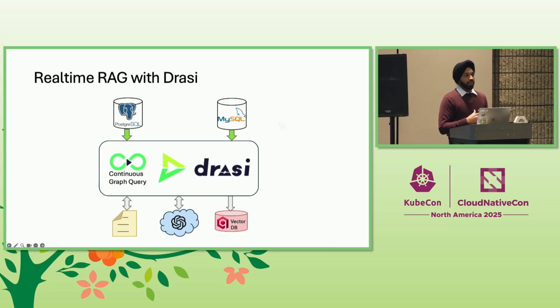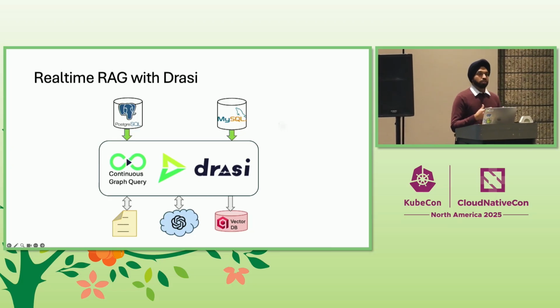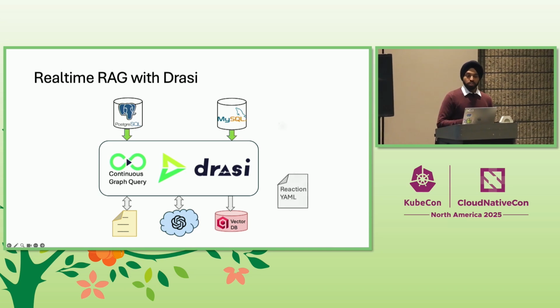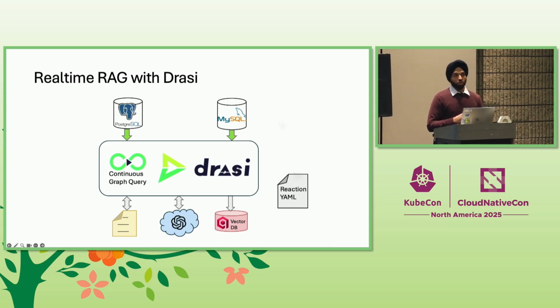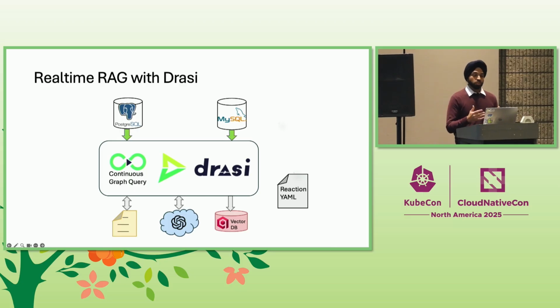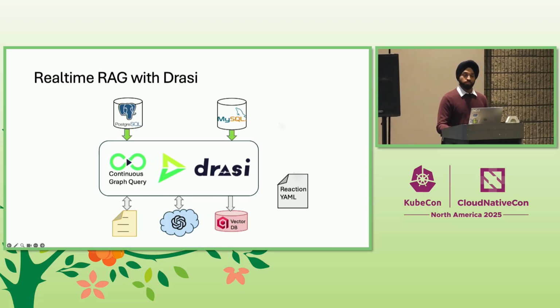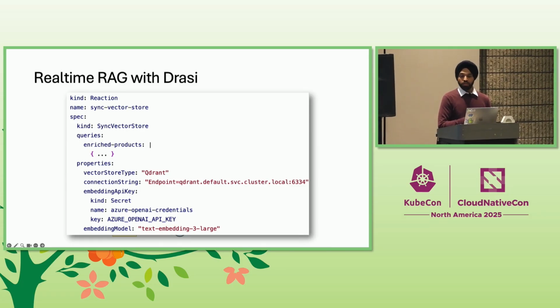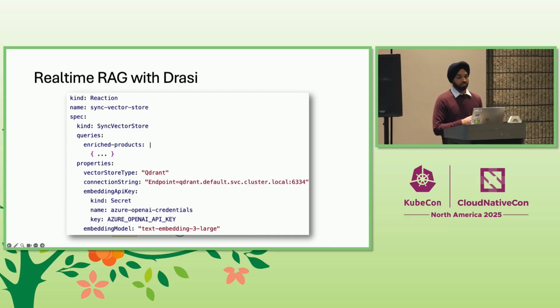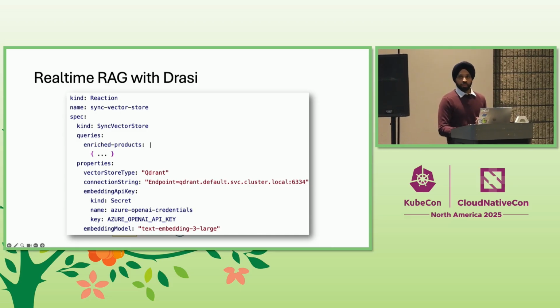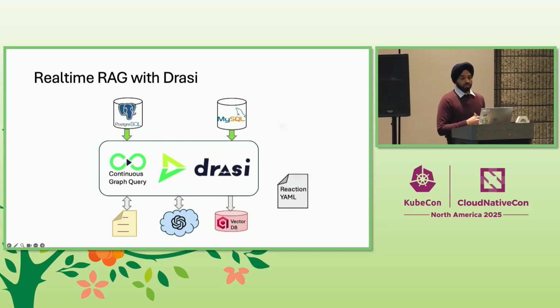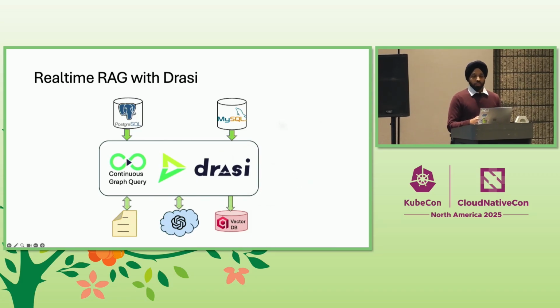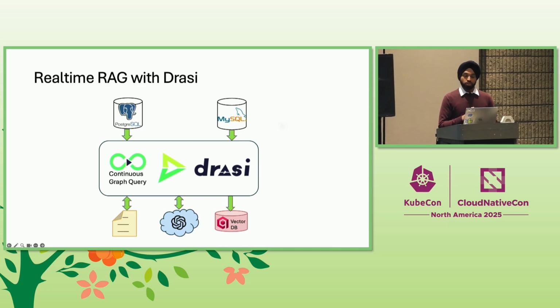Now, the queries are maintaining this live result set, right? So the question is, what can we do with this live result set? Well, the final piece of config tells Drasi about the actions that you want to take with this live result set. And we can also tell Drasi what to do when the result sets change. So this is the simple YAML file for our RAG scenario. So here we are telling Drasi to use the embedding model from OpenAI, store the embeddings in a local vector store, all of that. Now with that reaction in place, Drasi can handle the rest. The document generation using templates, embedding generation using models, updates to the vector store, everything end to end.